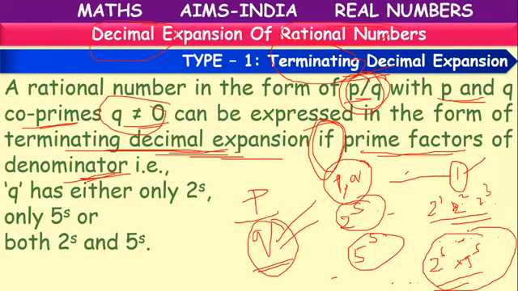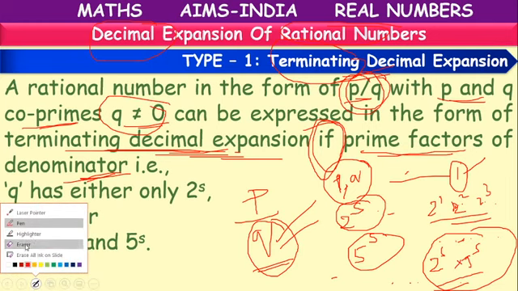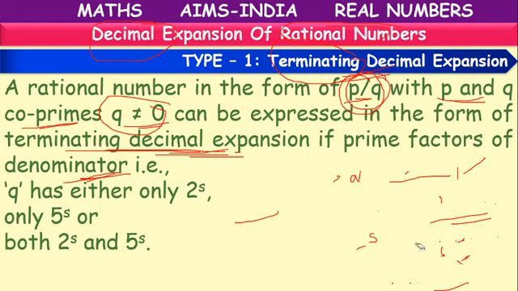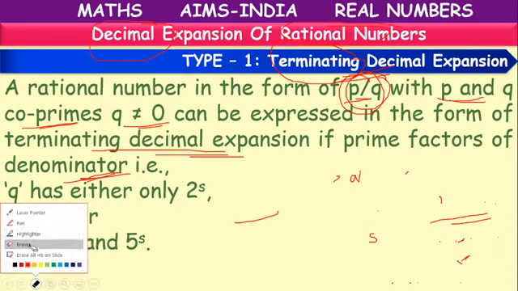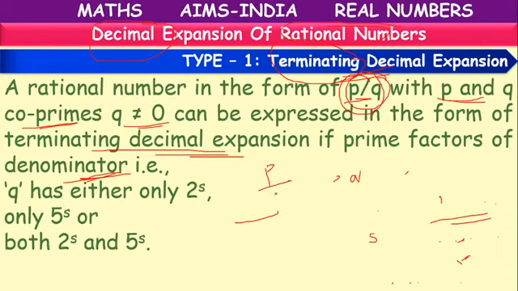So we have p by q, a given rational number. Now if they ask us to tell whether it is a terminating decimal expansion, how can we tell? Whatever denominator q is there, q should have factors of either 2 power s, or 5 power s, or both 2 power s and 5 power s.